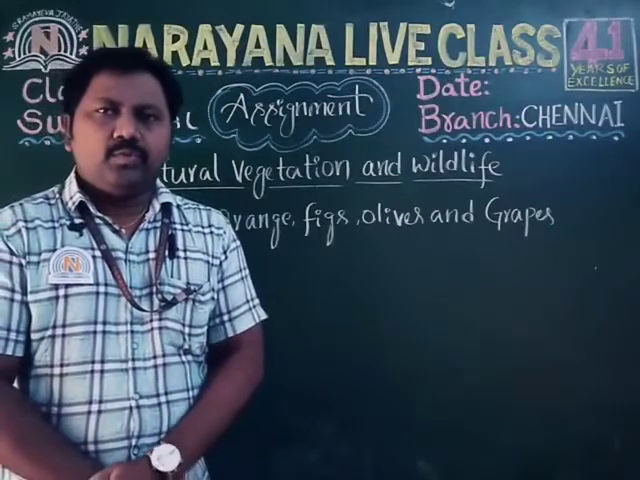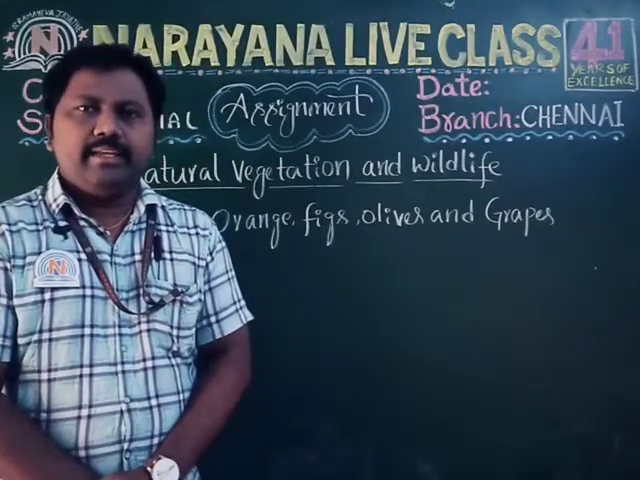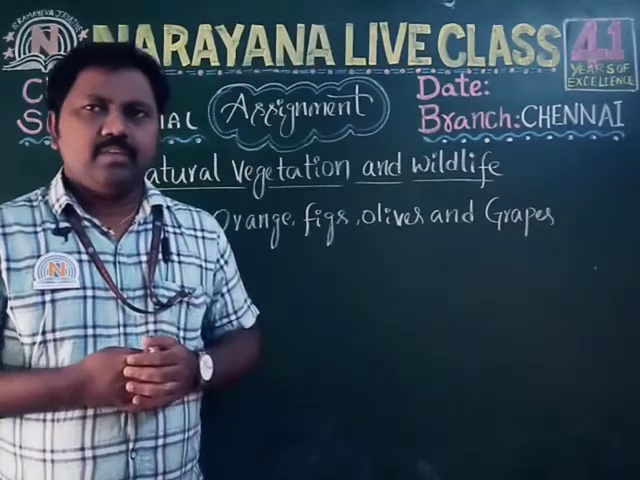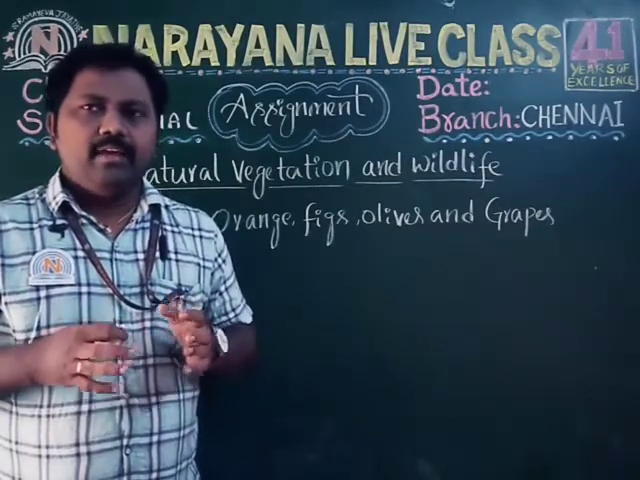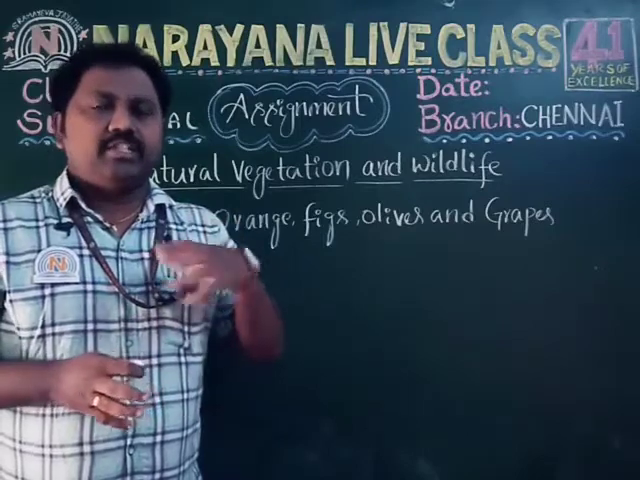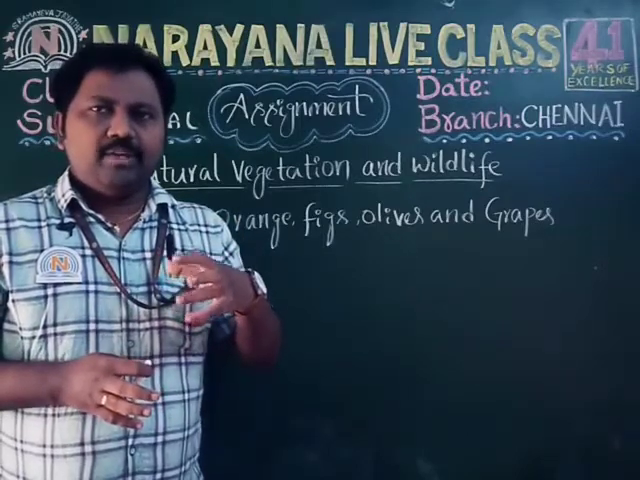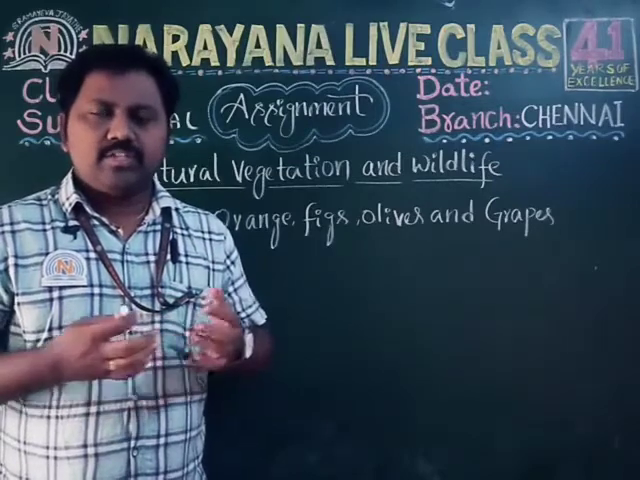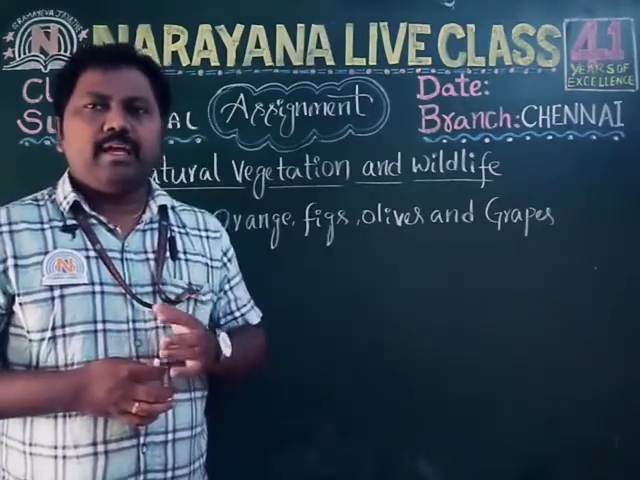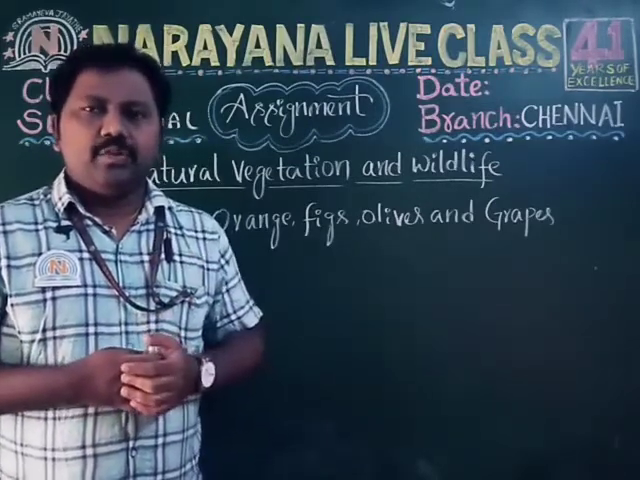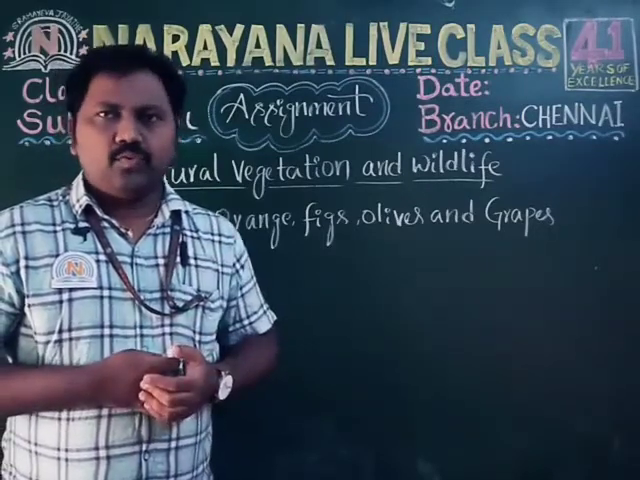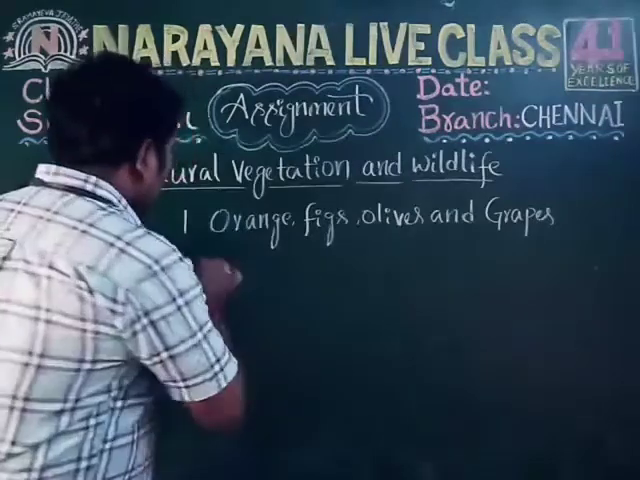Why are citrus fruits cultivated in Mediterranean region? So the answer is because people have removed the natural vegetation in order to cultivate citrus fruits. So the answer is what children? Because people have removed the natural vegetation in order to cultivate citrus fruits. Okay. So second question answer is